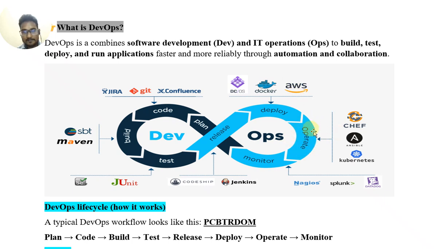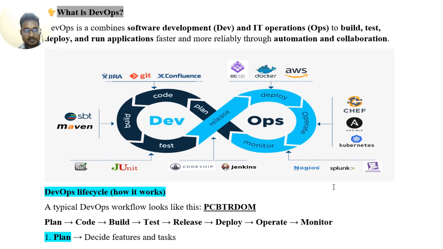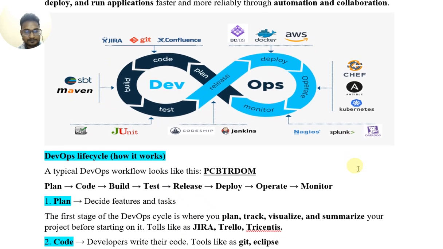Seven is operate. Operate tools are used, Ansible, Kubernetes, and the final one is monitor. Monitor tools are used, Next.js, Splunk, and Datadog. These tools are used in DevOps. This is the structure of DevOps.